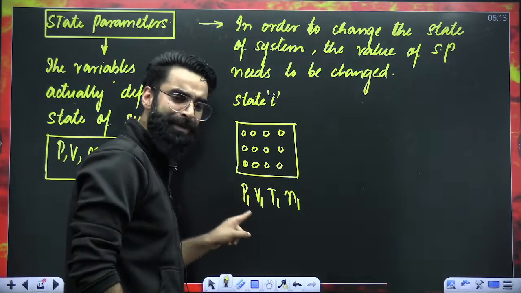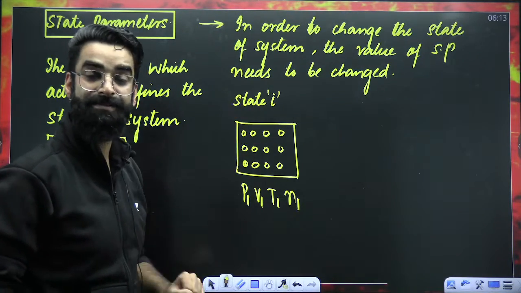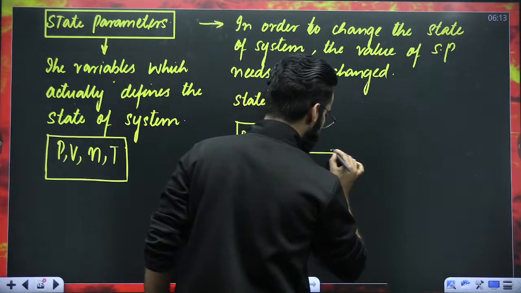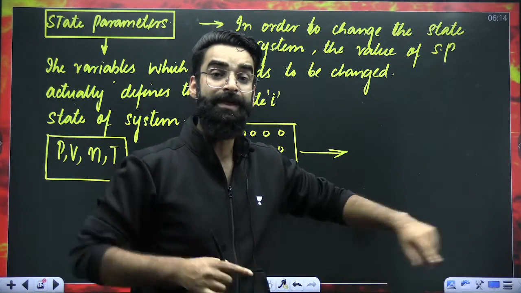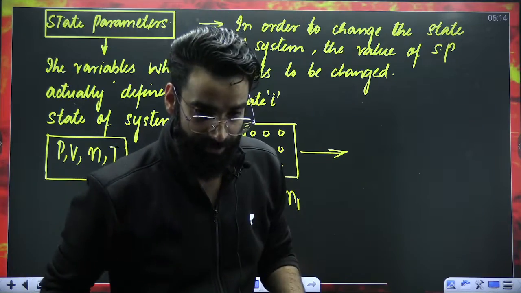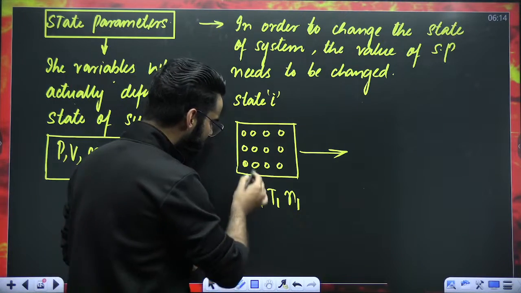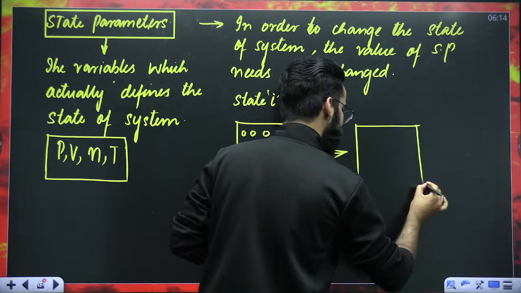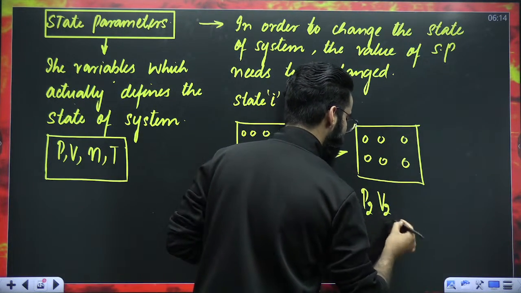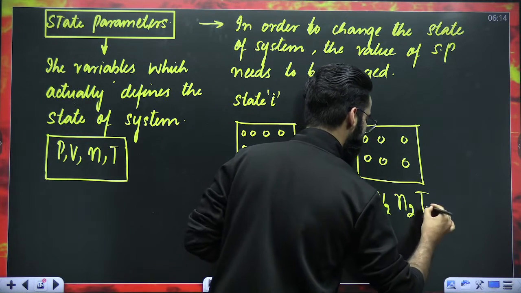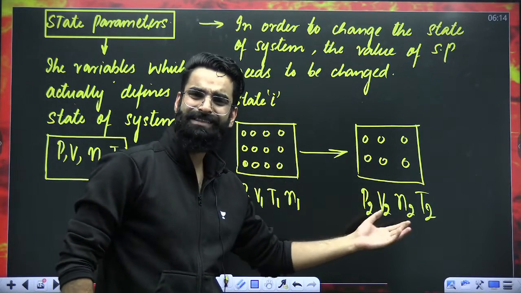So these are the parameters, the variables which define the state of the system. And at the same time, if you want to change the state of the system, you have to change the value of state parameters. Minimum you can change one state parameter, maximum you can change many. For example, I'm changing the pressure of the gas from P1 to P2. Volume from V1 to V2. Moles from N1 to N2. Temperature from T1 to T2. So I changed all the state parameters.